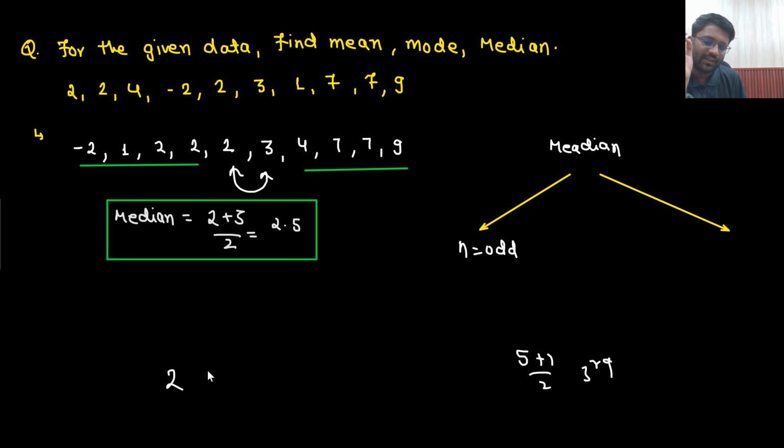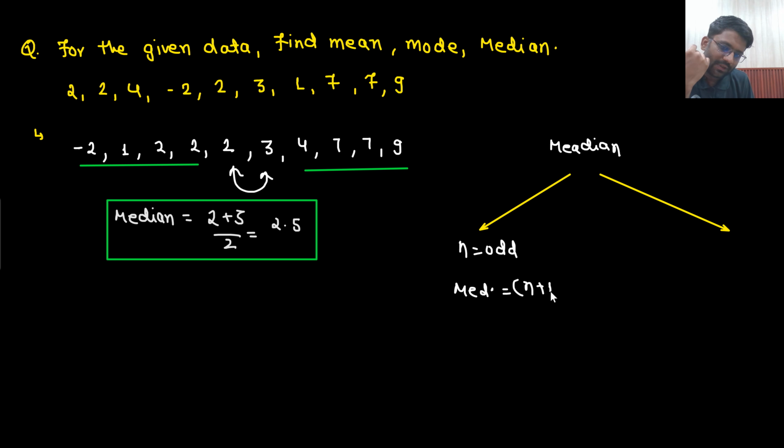Because, sir, if n is 5, let's say 2, 3, 4, 5, 7, with 4 in the middle. So 2 terms here, 2 terms here, so the middle term will be 4 only. So if n is odd, then the median is given by the (n plus 1) by 2th term.